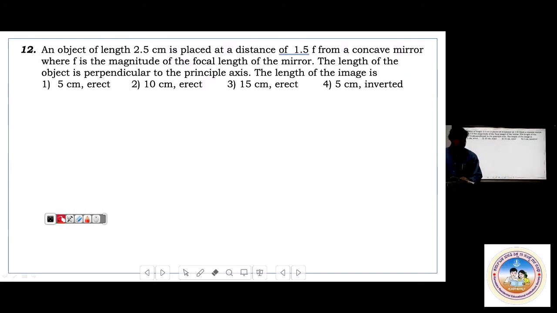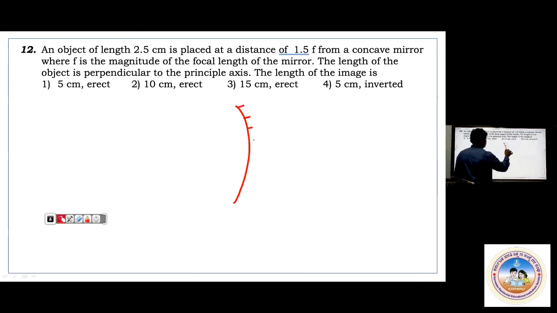Next one, an object of length 2.5 centimeter is placed at a distance of 1.5 f from a concave mirror, where f is the magnitude of the focal length of the mirror. The length of the object is perpendicular to the principal axis. The length of the image is? So have some idea very first. An object of length 2.5 centimeter is placed at a distance of 1.5 f. It is a concave mirror.